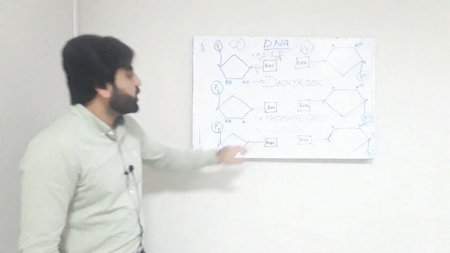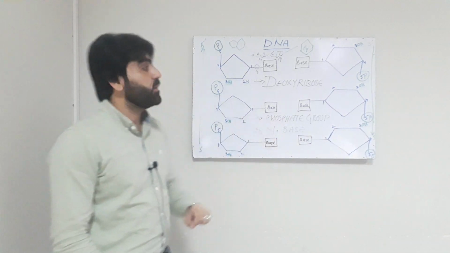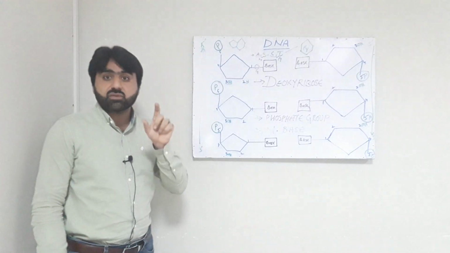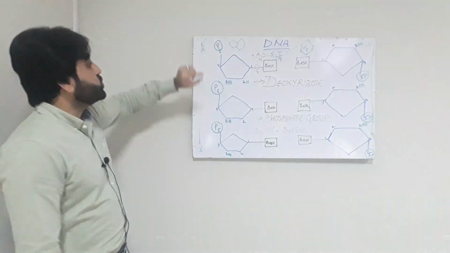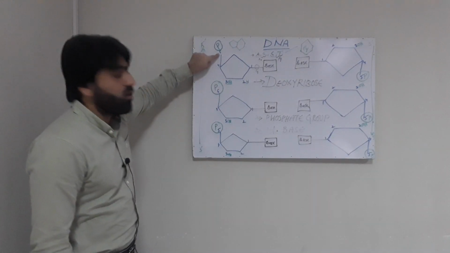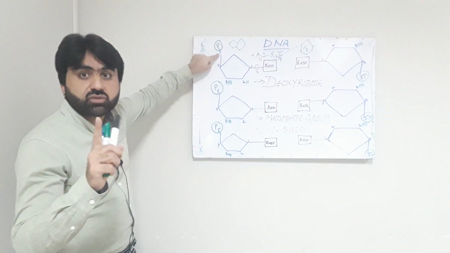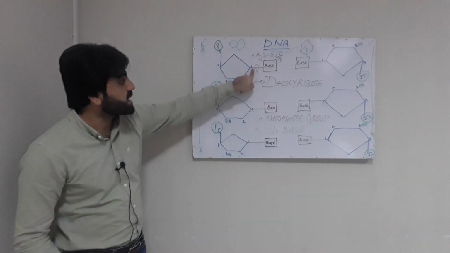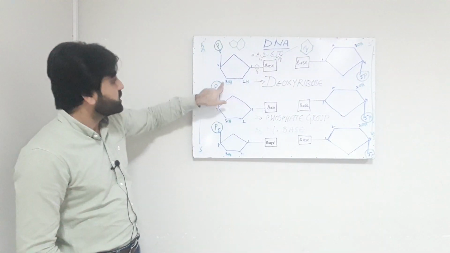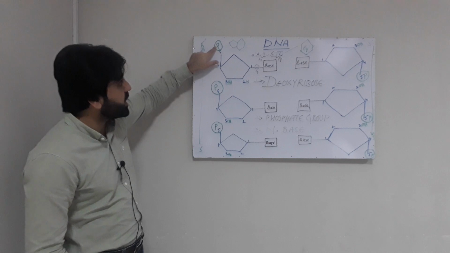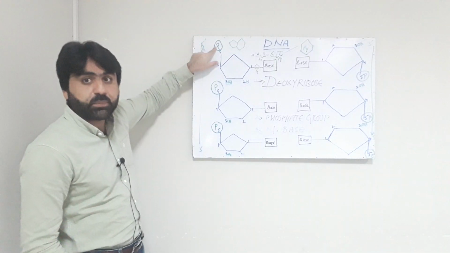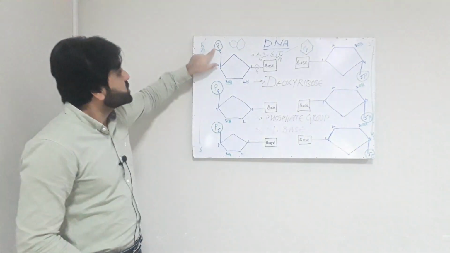The second component is the phosphate group. The phosphate group is always attached to carbon number 5 of the deoxyribose sugar. Here you can see this is carbon 1, 2, 3, 4 and this is 5, and this green P indicates the phosphate group.